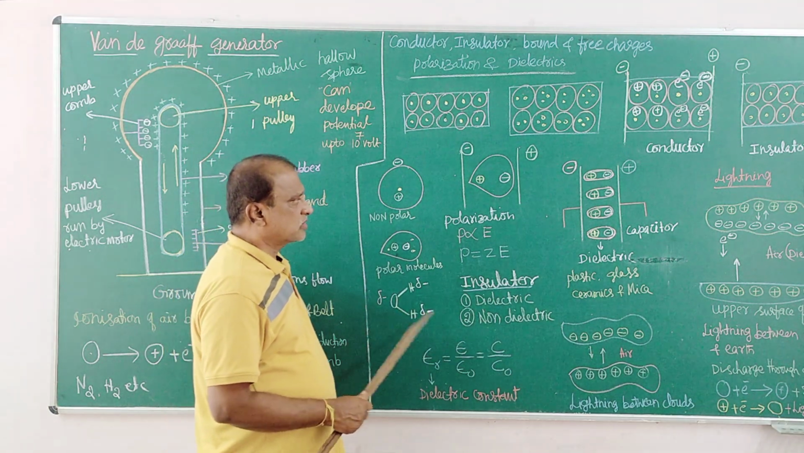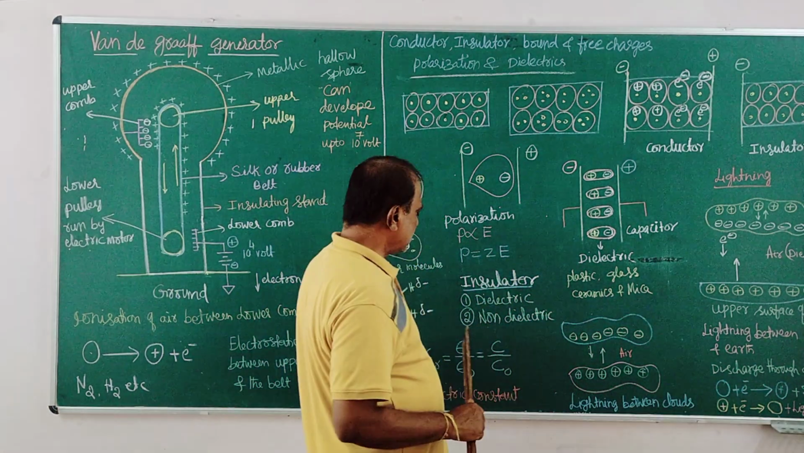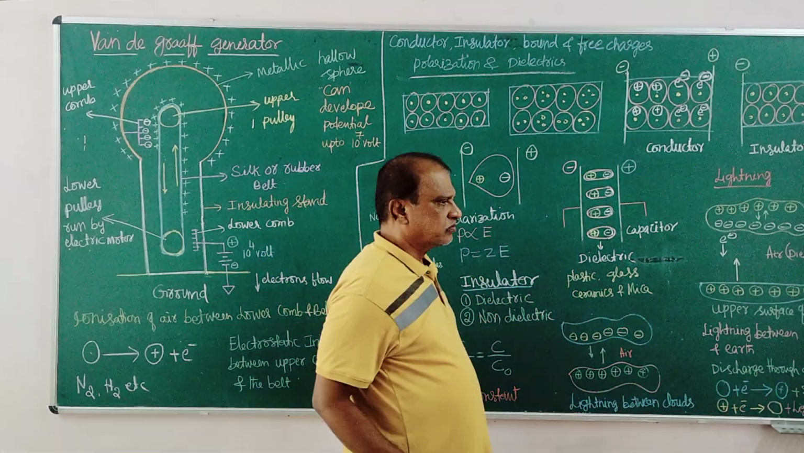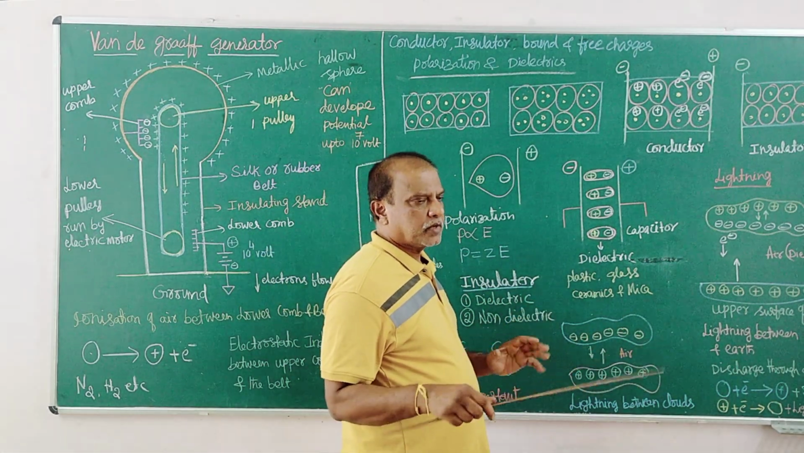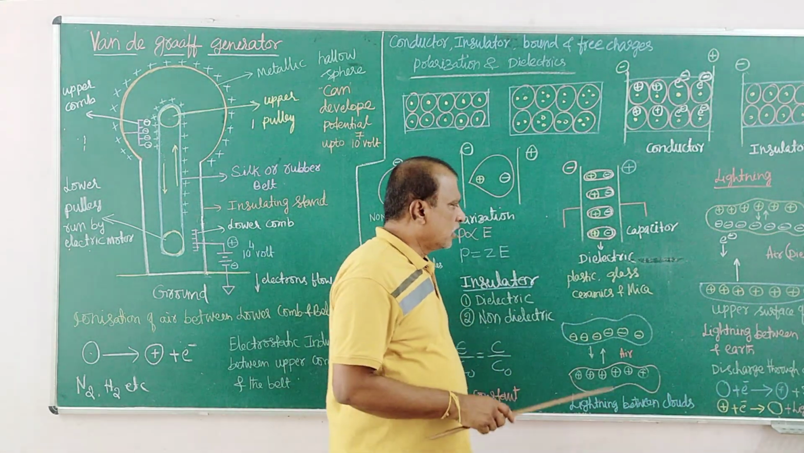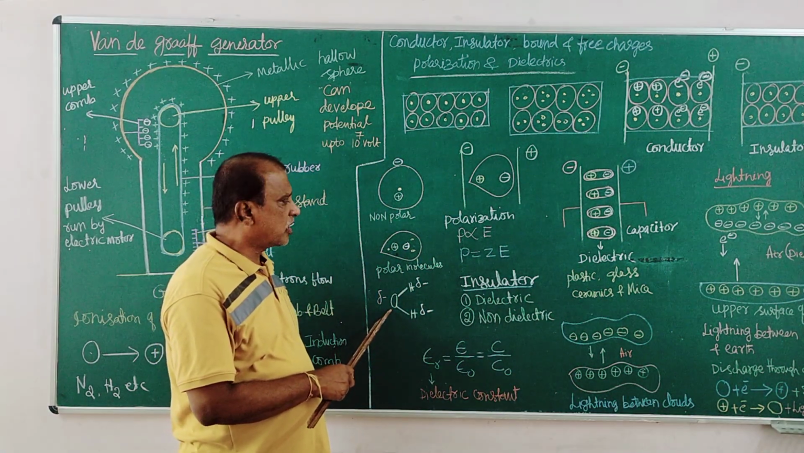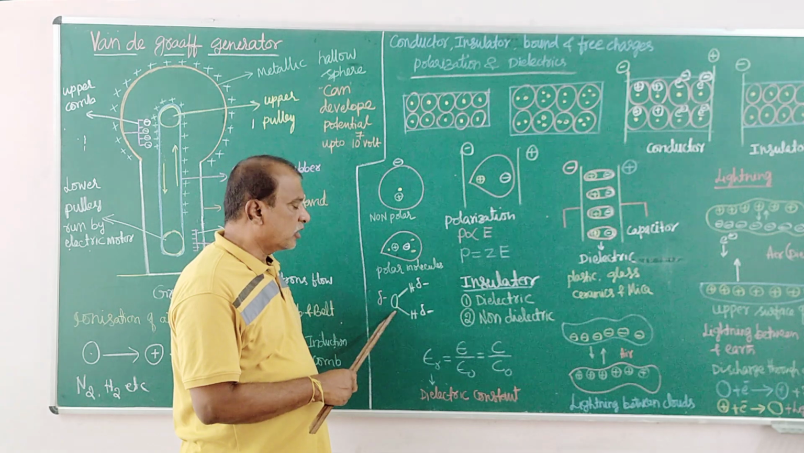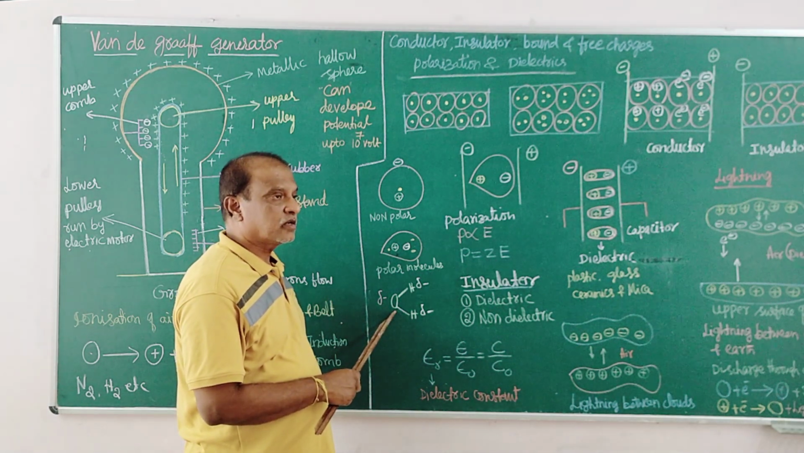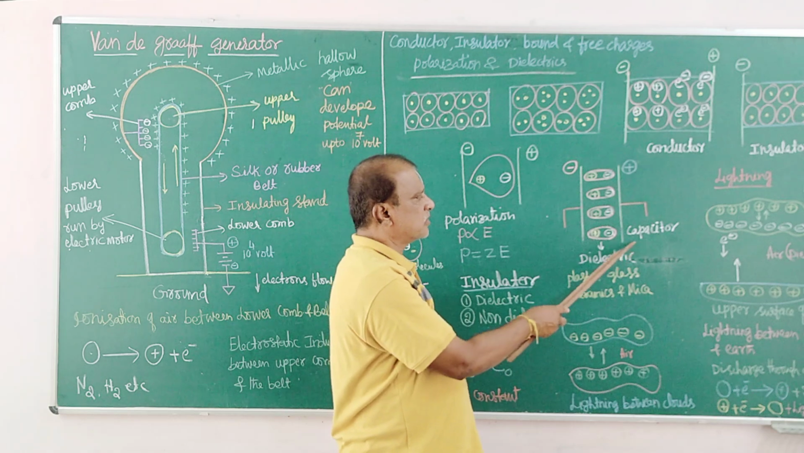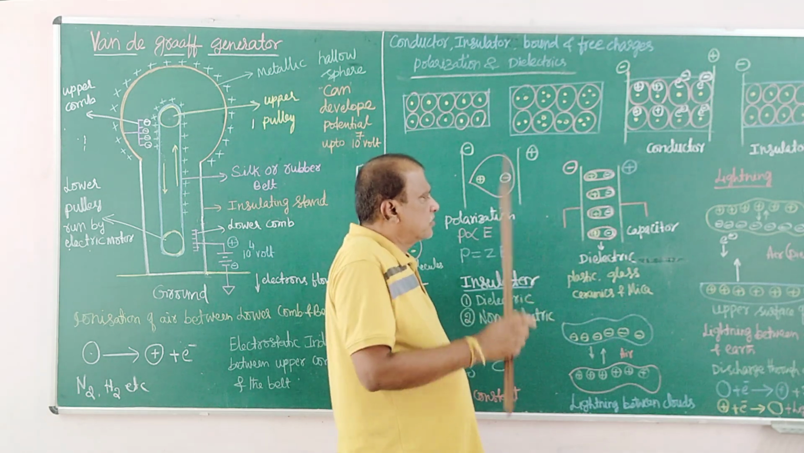We can use water as a dielectric, but it has its own disadvantage. Beyond the breakdown potential, water becomes a conductor. Just because of that, we avoid water as a dielectric material in the capacitor, even though it has a high dielectric constant. We go for materials like this.